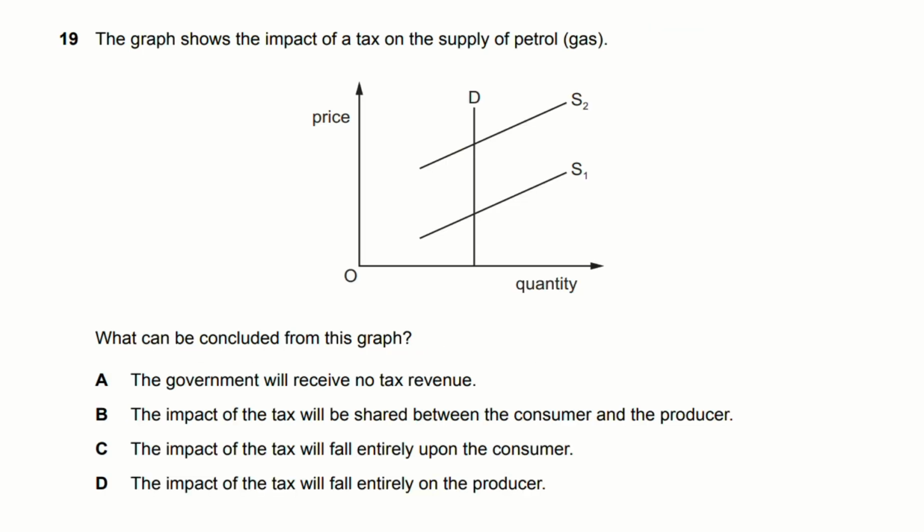Okay, the graph shows the impact of tax on the supply of petrol or gas. What can be concluded from this graph? So from the graph, we can see that the demand is constant and the supply has increased from S1 to S2. Now, obviously, the supplier will not bear the tax completely and face challenges of loss. So if the prices increase, then the supplier will generally increase the prices so that the consumer has to pay more. So your answer will be C. The impact of the tax will fall entirely upon the consumer.